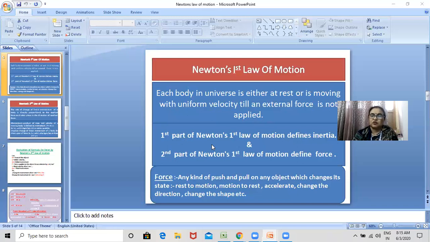Newton's first law of motion also says each body in the universe is either at rest or moving with uniform velocity till an external force is applied. The second part of the first law defines force. You know the definition of force: any kind of push and pull which changes the state of motion, from motion to rest, accelerates, changes the direction, changes the shape, etc.